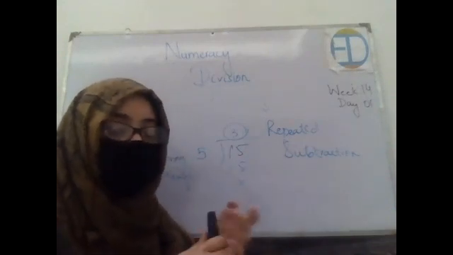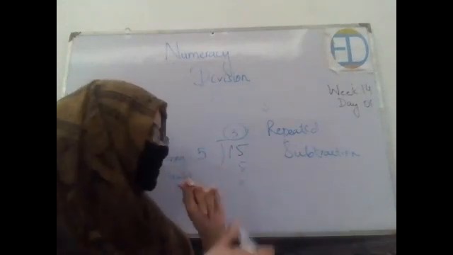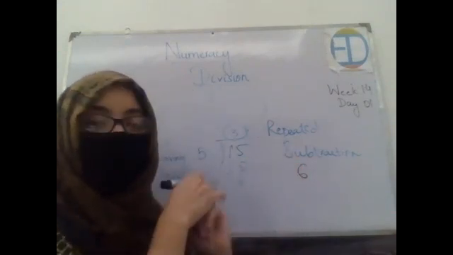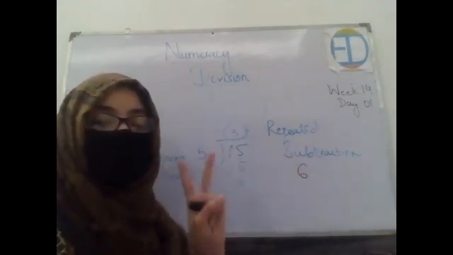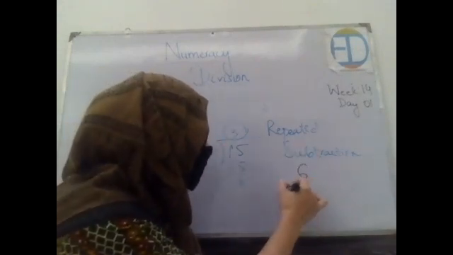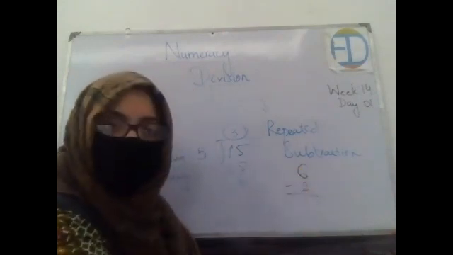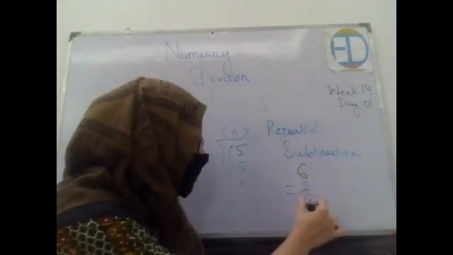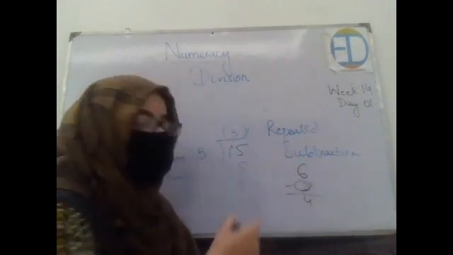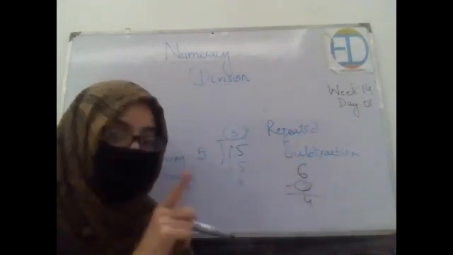Now how is division repeated subtraction? Let's say you have six colors and you are supposed to share it or divide it among two people, right? So you will subtract 2 from 6. 6 minus 2, 4. You will keep on subtracting this number again and again until you reach 0, okay?